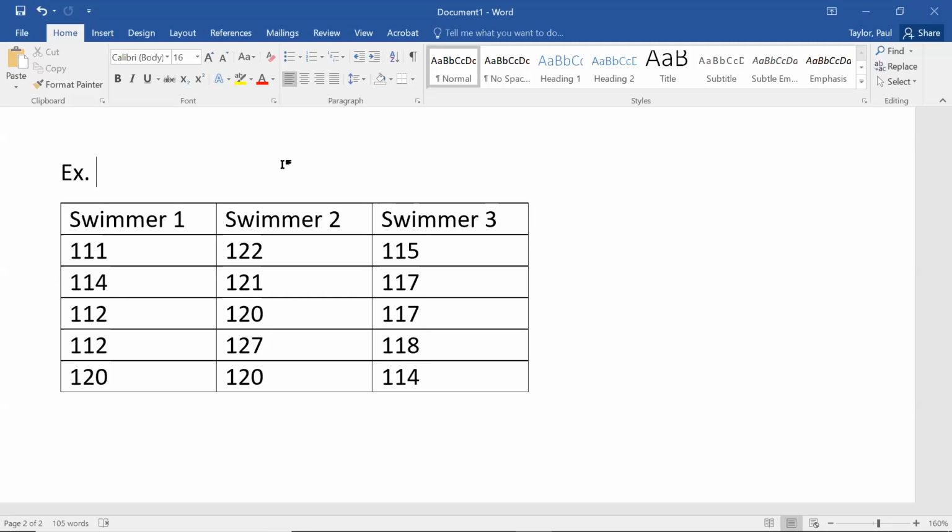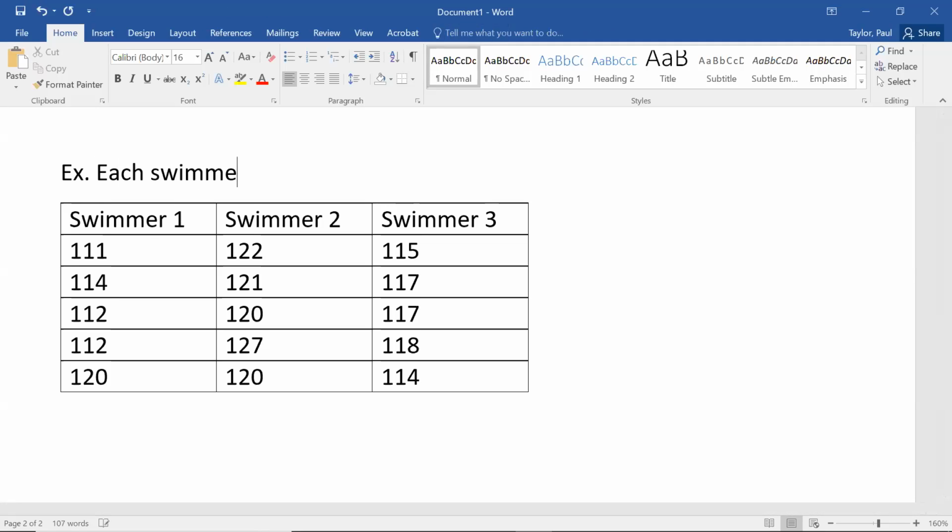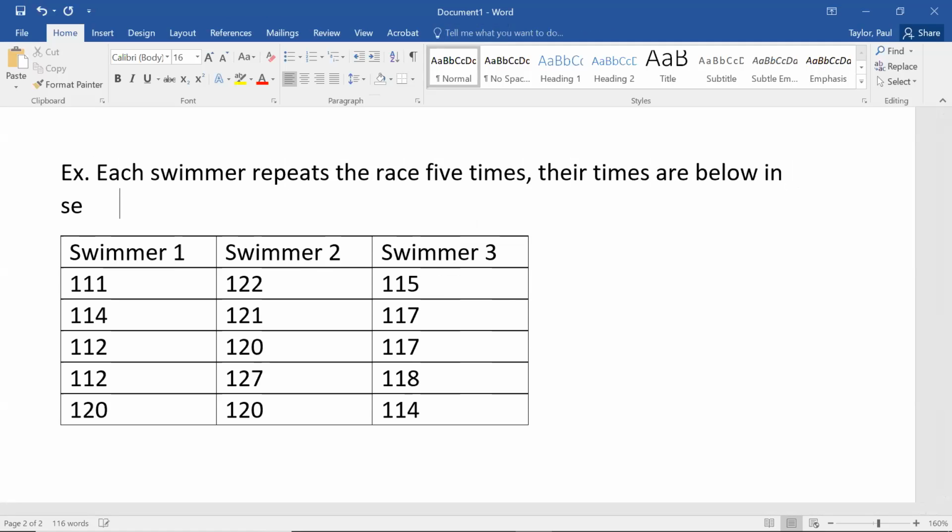So what a lot of other countries do is they look at each racer's record over the entire previous 6 months or year, and then try to make a judgment based on their recent career. So lots of different races are factored in. So let's say that we want to do something more like that, and we give each racer a chance to run their race 5 times. These numbers are supposed to be in seconds. So each swimmer repeats the race 5 times. Their times are below in this table in seconds.